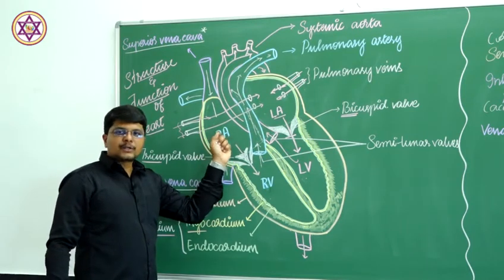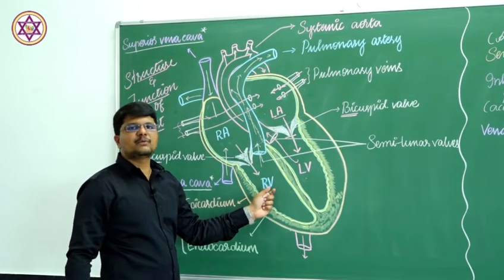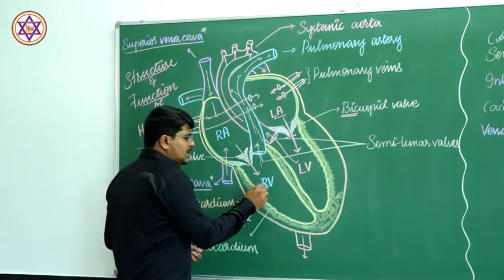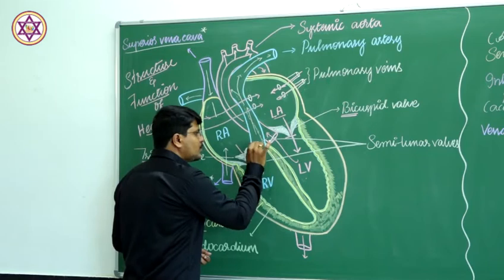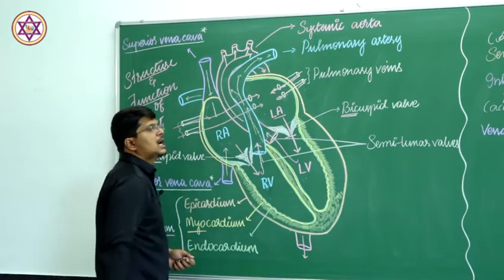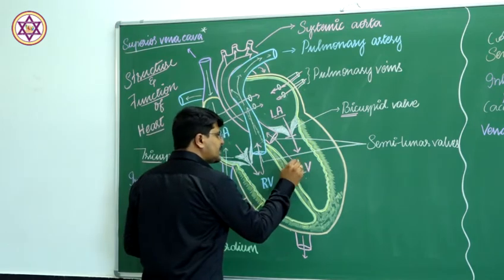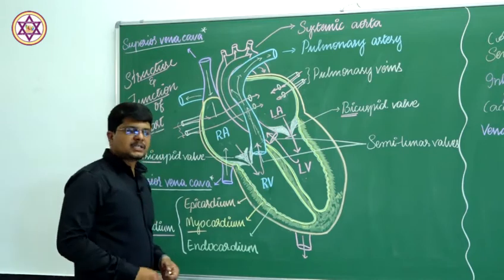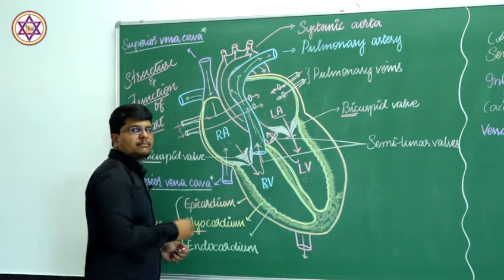After the auricular systole, the ventricular systole, nothing but the ventricular contraction, takes place, during which deoxygenated blood from the right ventricle has to move into the pulmonary artery, and oxygenated blood from the left ventricle into the systemic aorta. During this, blood has to move in this way, not backwards.